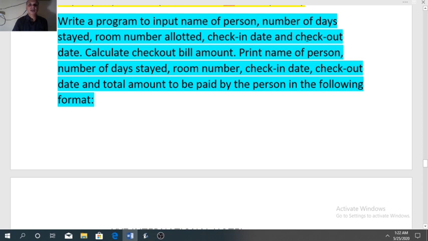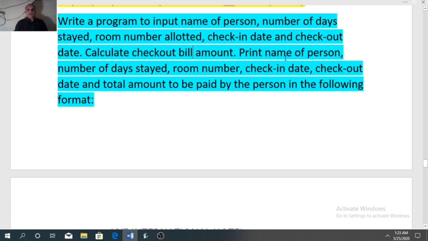So how to store the date? As you know, the date is stored with the combination of hyphen, slash, digits or colon. So string is suitable for storing check-in date and check-out date. Check-out bill amount can be integer or double.